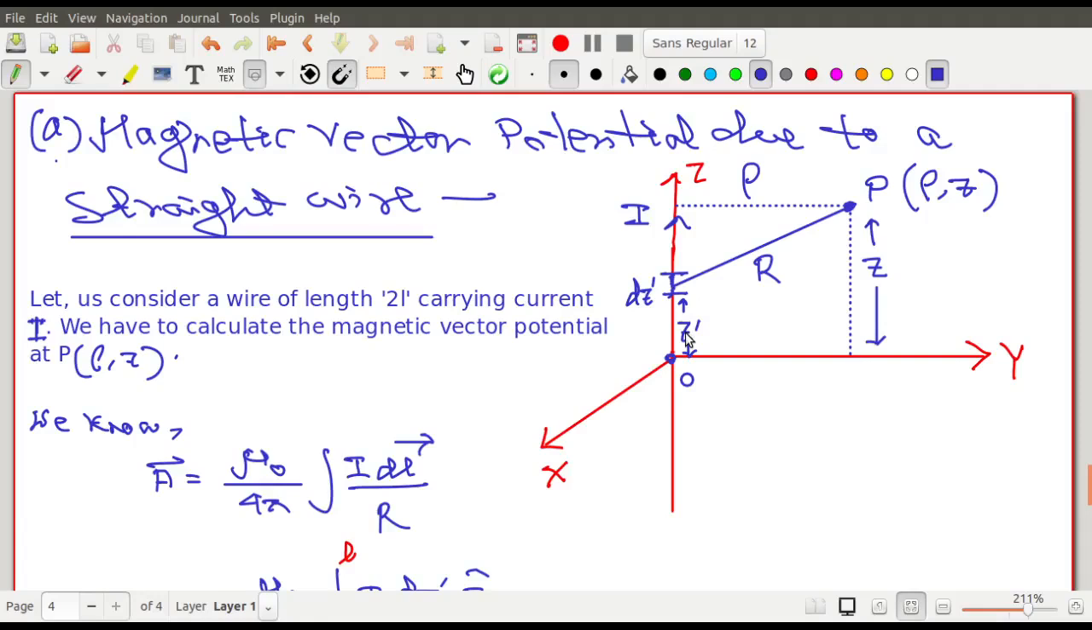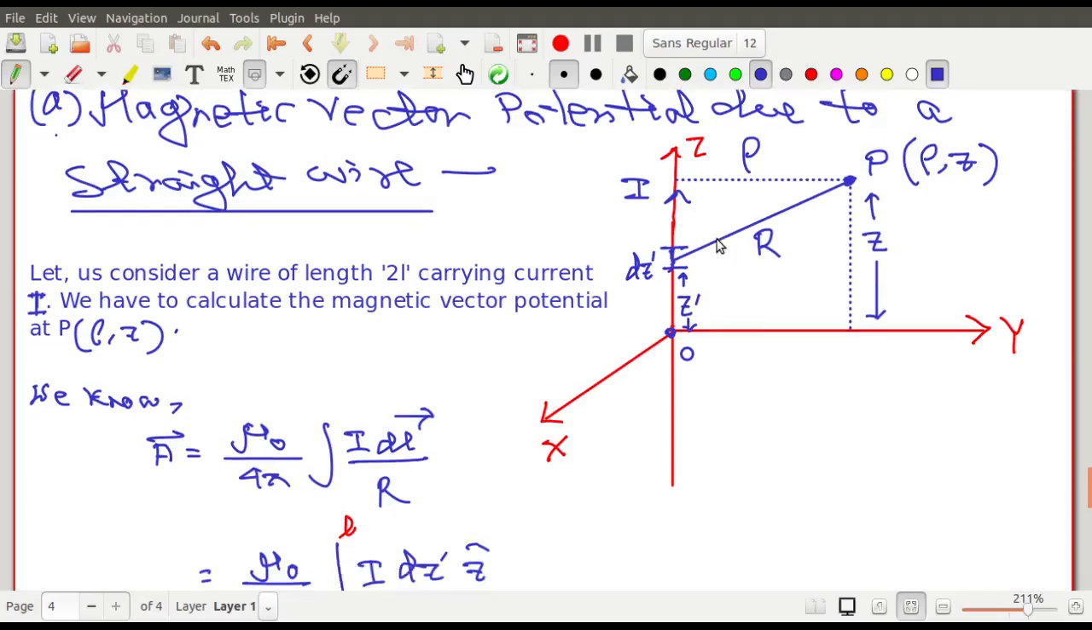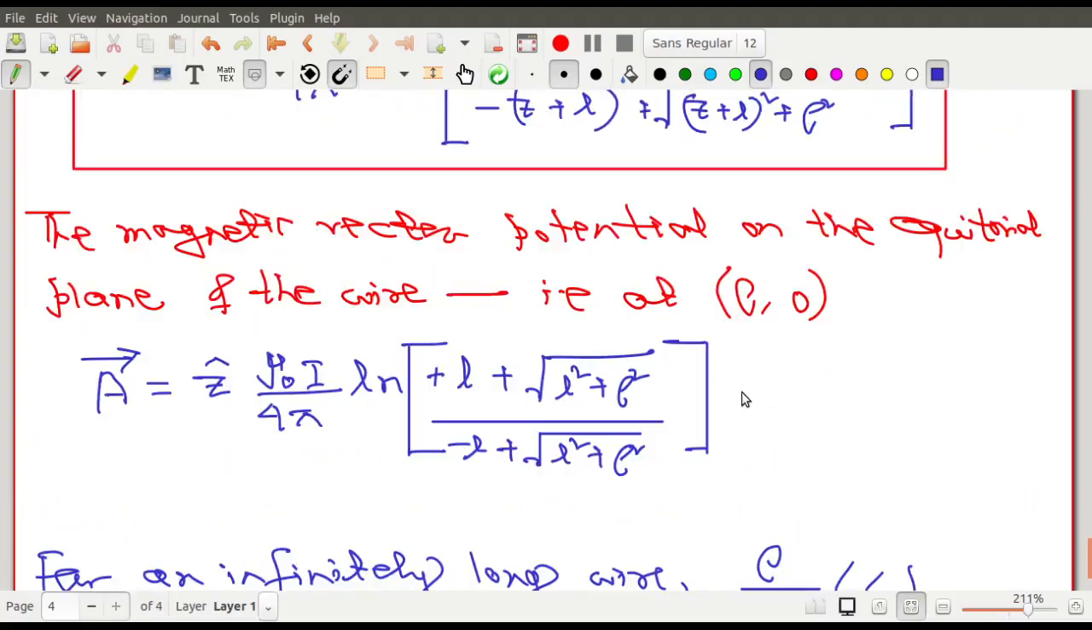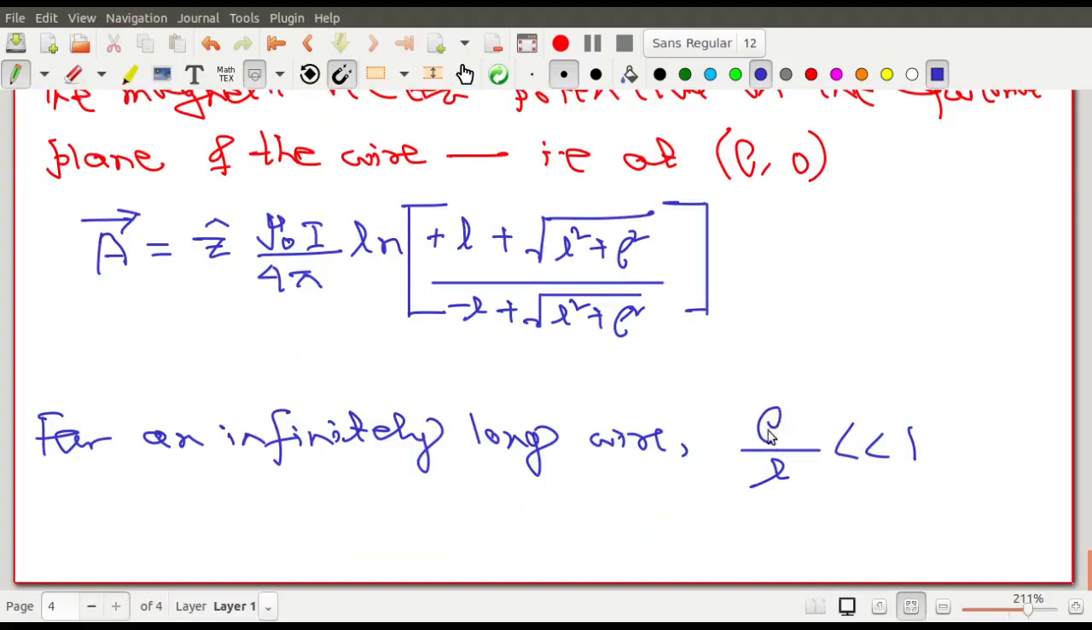Two ways to make it infinite: one, the wire itself is of length L, very large; and another way is that the point of observation is very close to the wire. This is another one. That is why, taking care of both of them, I write rho by L. That is, rho is very small or L is very large. Rho by L is less than 1.